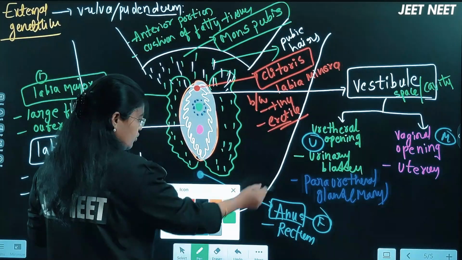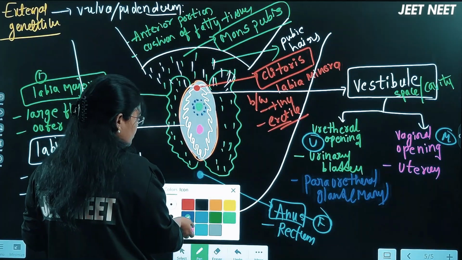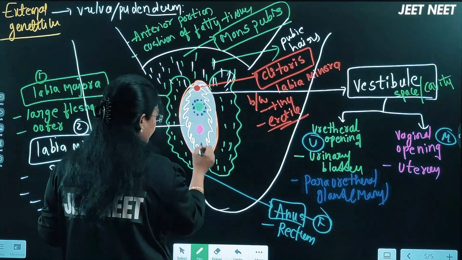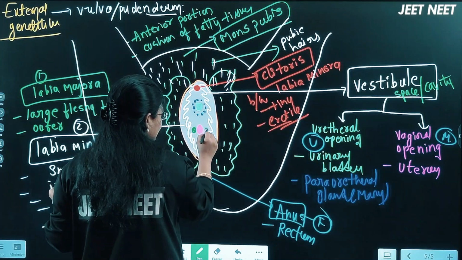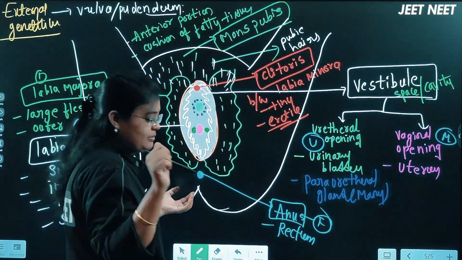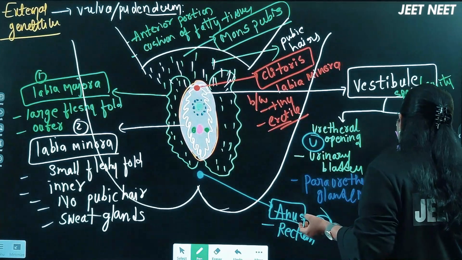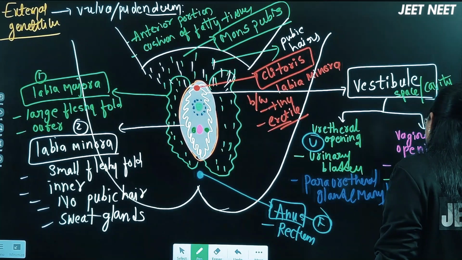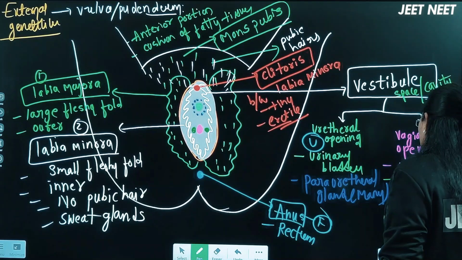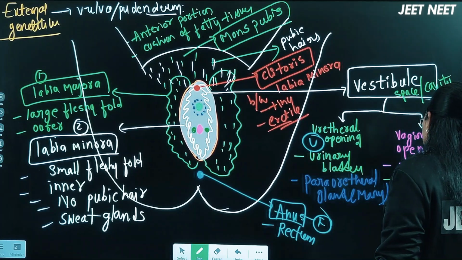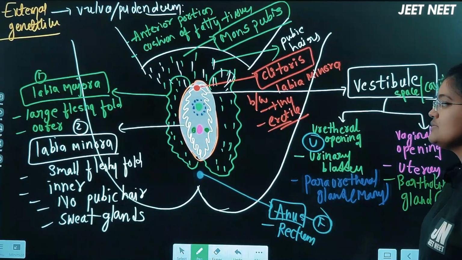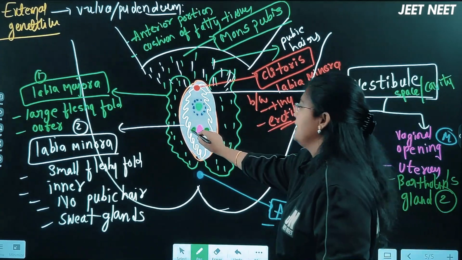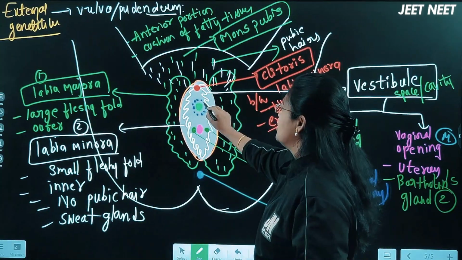Now around the vagina here, one gland will be there and here one gland will be there. Only two glands will be there, which we call Bartholin's glands. Right? The two will be present around the vaginal opening. Actually, this Bartholin's gland is present here, and these are called paraurethral glands.